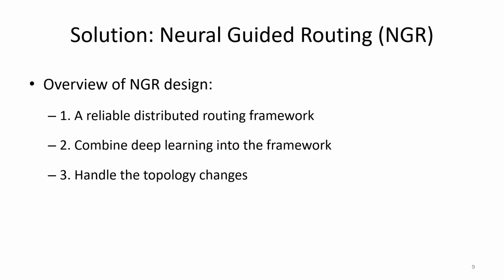Here we present our solution called Neural Guided Routing, the NGR. The NGR design includes three important components. First, it proposes a reliable distributed routing framework, and then we show how to combine deep learning into the framework. And last, we show how to handle topology changes.